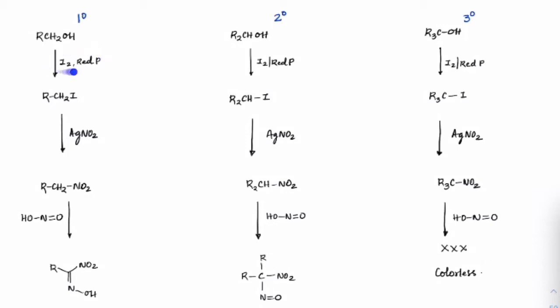So what we do, first we react that with red phosphorus and I2. So you will see a substitution reaction will happen. We'll get RCH2I, R2CHI, R3CI. So this is what we will see. Once you get this substitution done, again we react with AgNO2. When you react AgNO2, this iodine will be replaced by NO2, because Ag and I will become an AgI precipitate. So we will see a yellow precipitate forming, and we will get RCH2NO2.